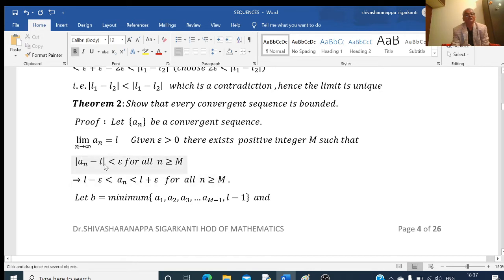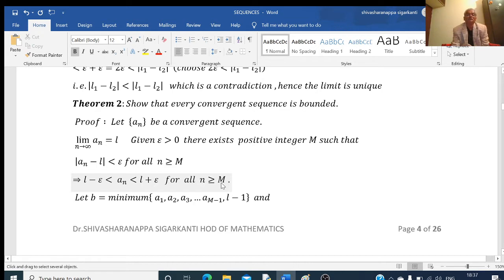What is the meaning of this here? Mod of an minus L less than epsilon means an lies between L minus epsilon and L plus epsilon. So that is an is greater than L minus epsilon and an is less than L plus epsilon. So an is less than some quantity and greater than some quantity. This is true for all n greater than or equal to m.